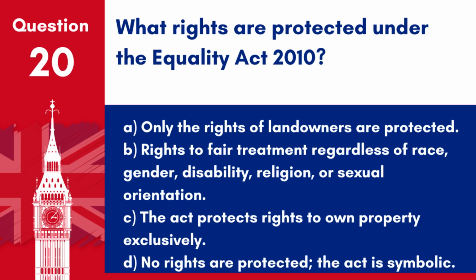Question 20. What rights are protected under the Equality Act 2010? A. Only the rights of landowners are protected. B. Rights to fair treatment regardless of race, gender, disability, religion, or sexual orientation. C. The Act protects rights to own property exclusively. D. No rights are protected. The Act is symbolic. Answer B. Rights to fair treatment regardless of race, gender, disability, religion, or sexual orientation. This Act is crucial in combating discrimination and promoting equality.